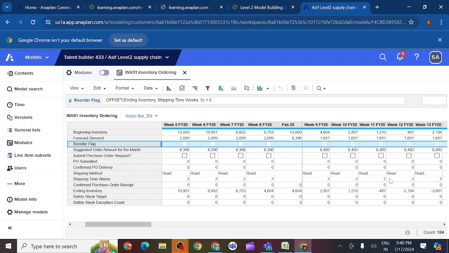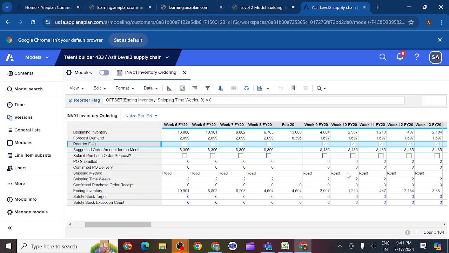Otherwise, if you know the exact week, or what happened after 2 weeks, I need to place the order, and then the products will reach in 2 weeks. Then what happens? You may run out of stock. Is it correct? Out of stock. Yeah, that is the reason. So these are the main things we should understand.